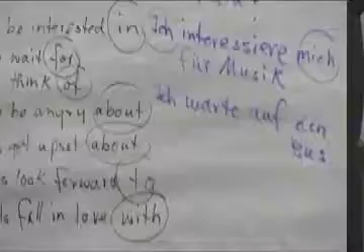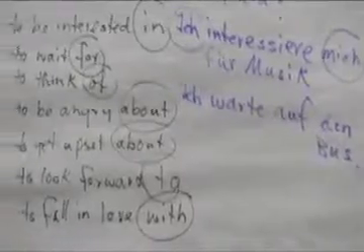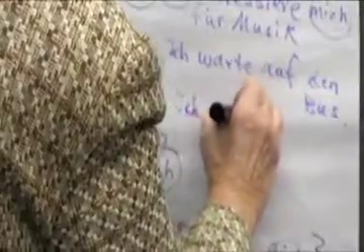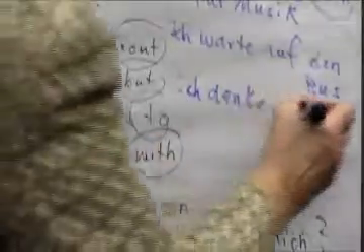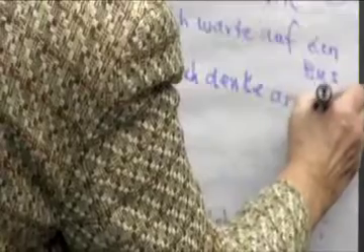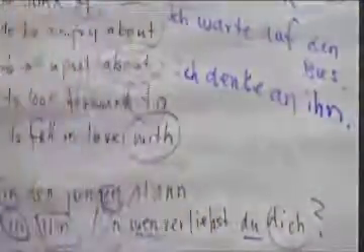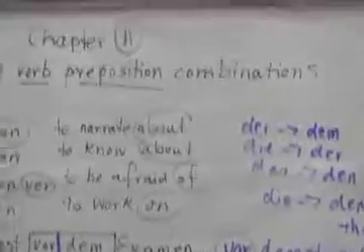All right. How would you say, I am thinking of him? Think of is denken an. Okay. So, ich denke an, and him has to be accusative. What's the accusative pronoun? An ihn. That's it. Ich denke an ihn. I'm thinking of him. And that's a short introduction into special verb preposition combinations.